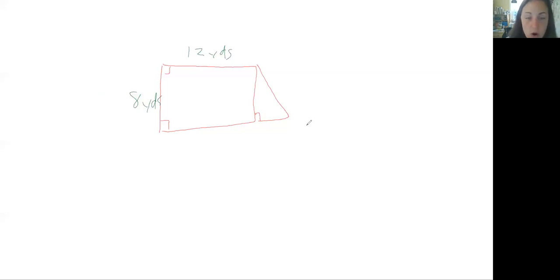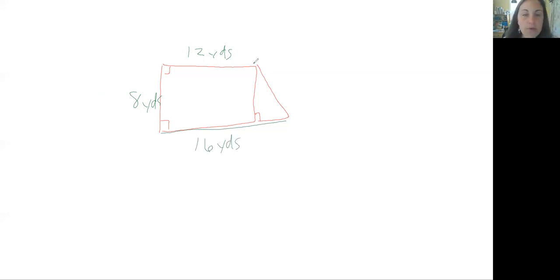All right, let's go on to the third one. All right, for C, we have a shape that looks like this with a triangle on the side that forms a right angle. And a right angle here and a right angle here. Okay, so we know we can break this shape into a rectangle and a triangle. Information that we already know is that this top line is 12 yards. The side is 8 yards. The base, this whole base, is 16 yards.